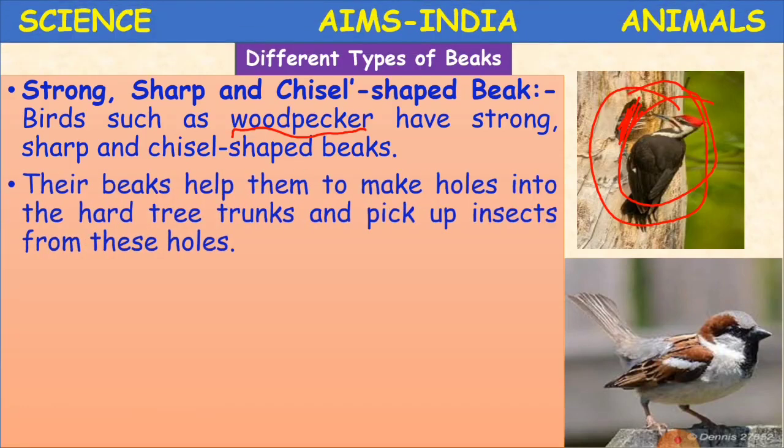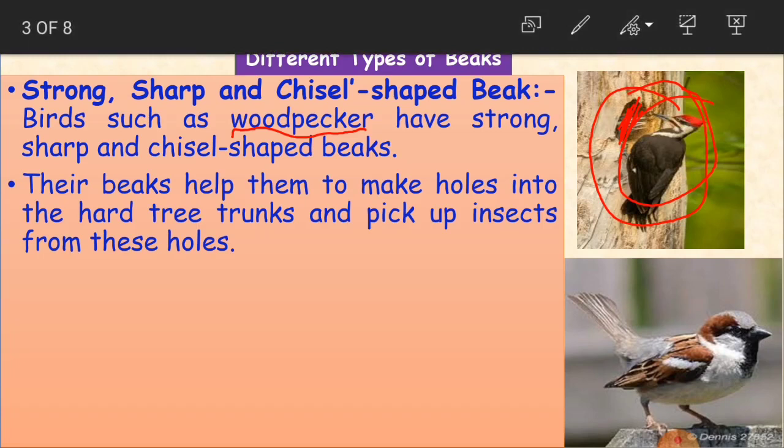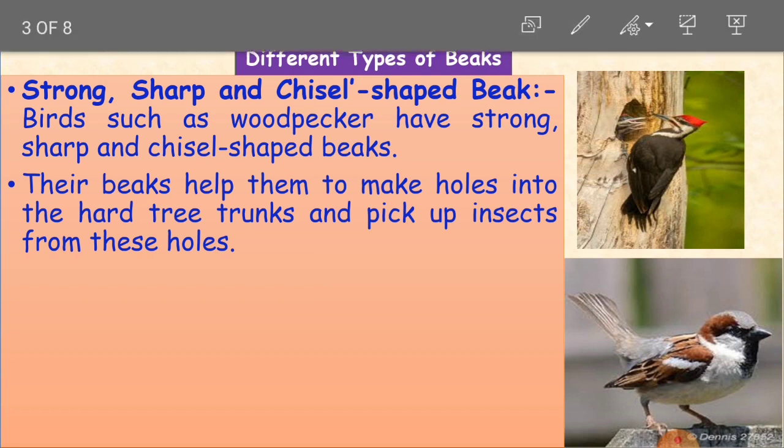Clear, children? Now their beaks help them to make holes into the hard tree trunks and pick up insects from the holes. See here, why are these beaks helping them? Their beaks help them to make holes. See here in the picture, this woodpecker is making holes into the hard tree.